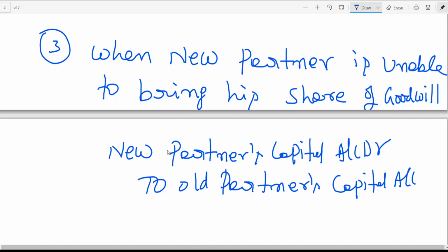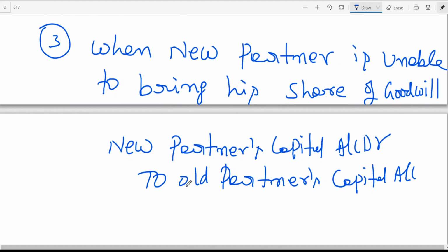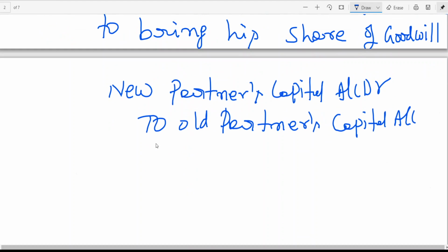When the new partner is unable to bring a share of goodwill, the entry is new partner's capital account debit to old partners' capital account. In which ratio? Sacrificing ratio.